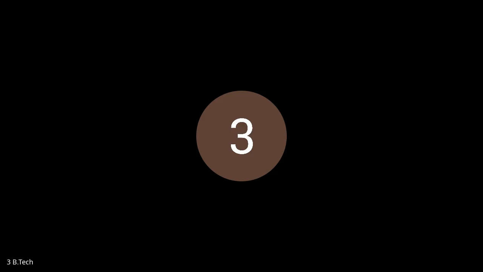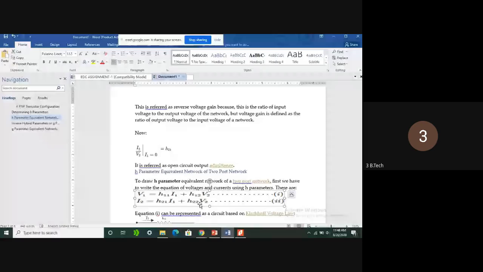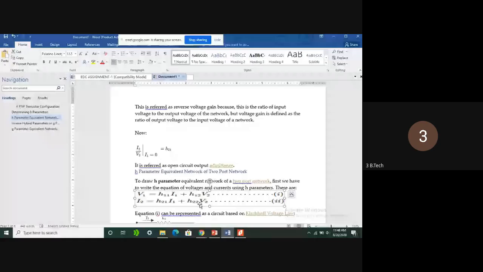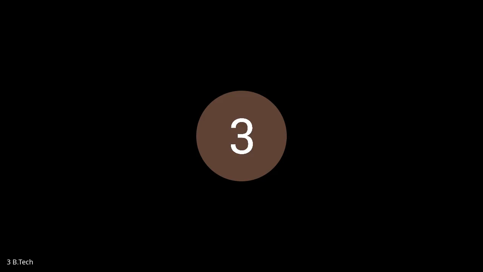I think all of you know impedance: V equals IZ, in the sense Z equals V by I. Here it is reversed. Current by voltage is always indicated as admittance. So H22 is called the open circuit output admittance, as the input current is 0. So these values we can apply for a transistor.